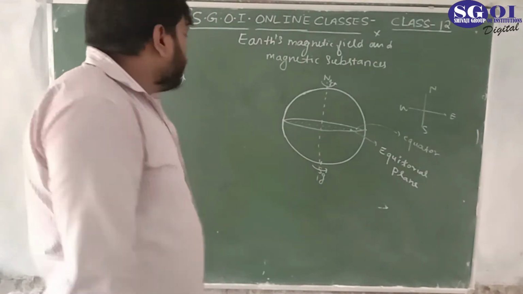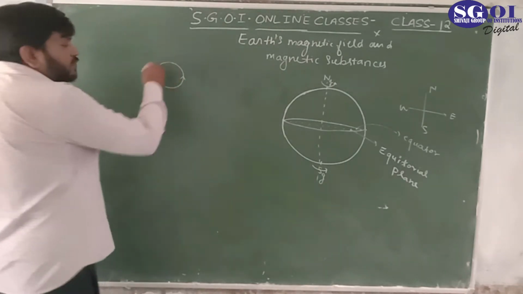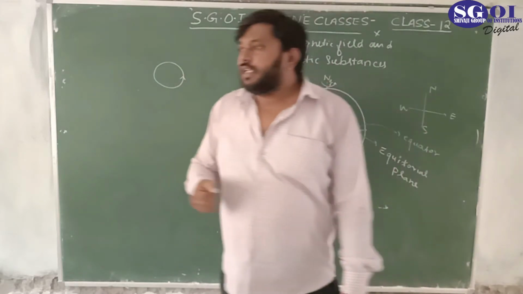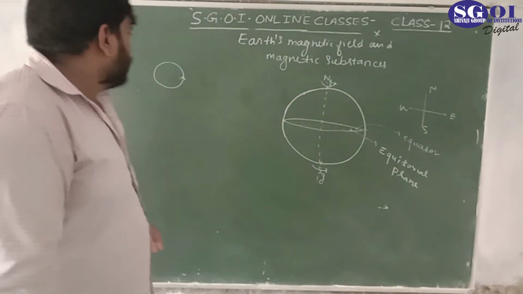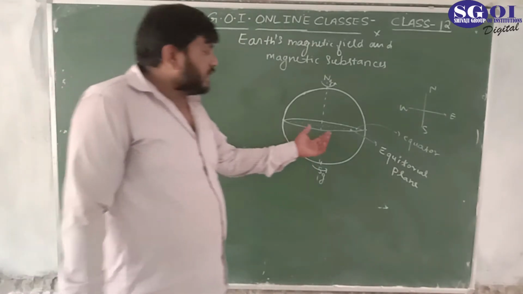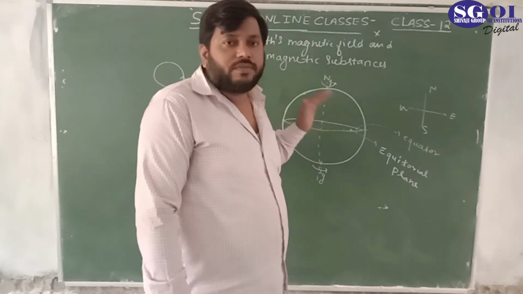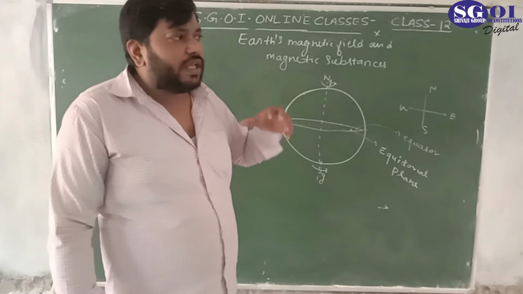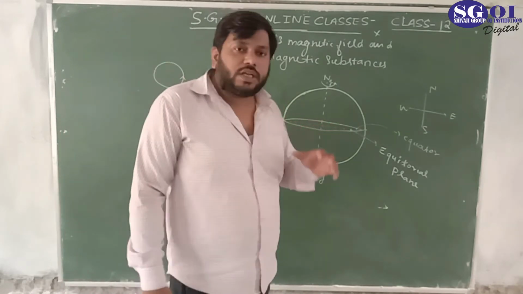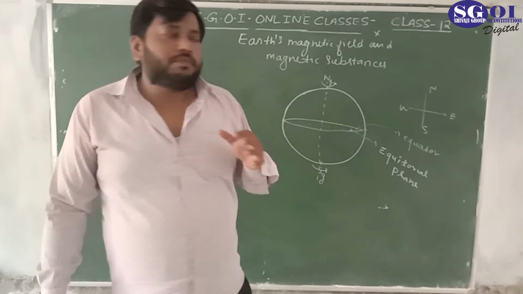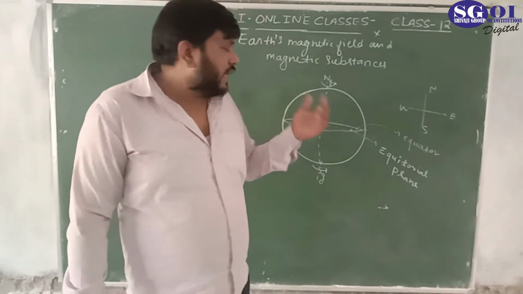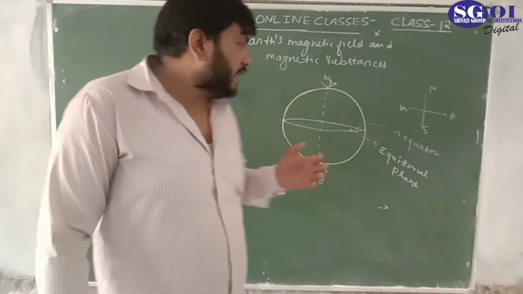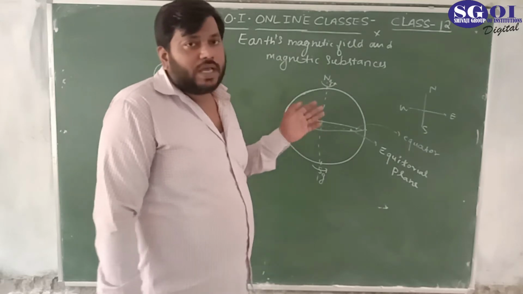If current is there, charge is moving, you know what is the cause of production of magnetic field? The motion of the charged particles. It means there is a magnetic field. The same is the case in the earth, because inside the earth there are metals in the molten state, and the atoms of the metals are in an ionized state, because the electrons could get sufficient energy to become ions.